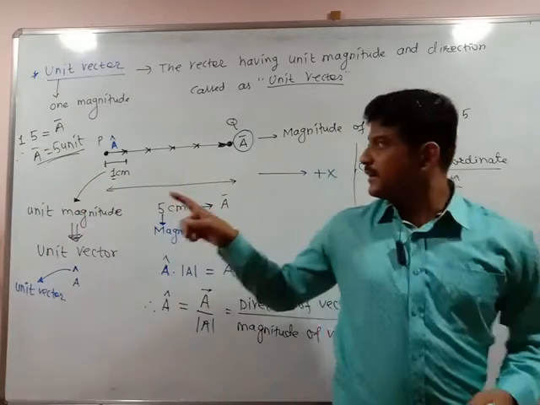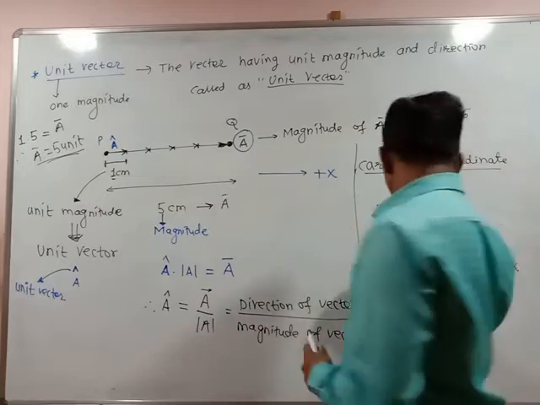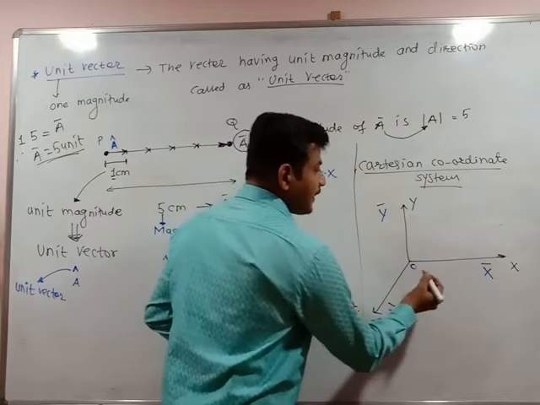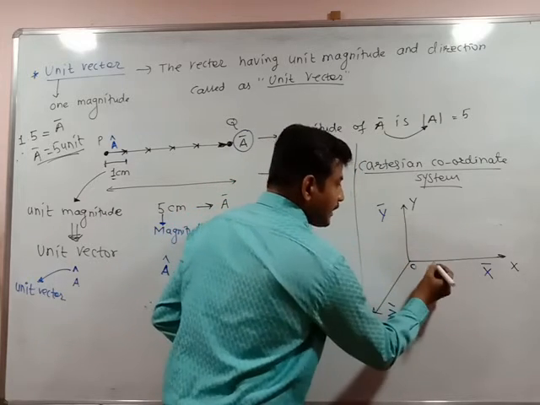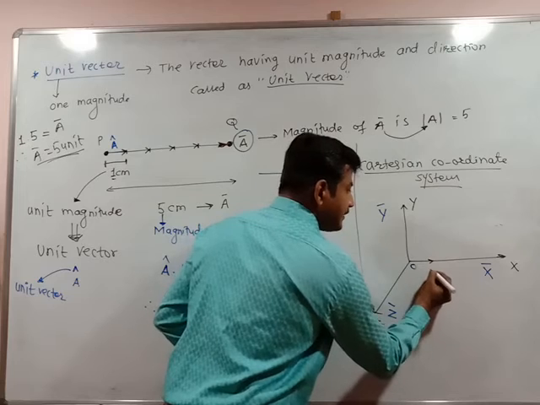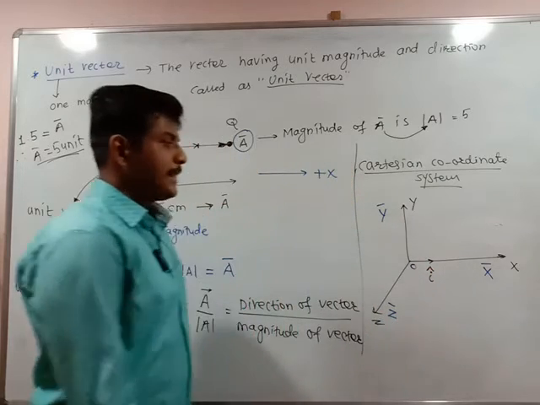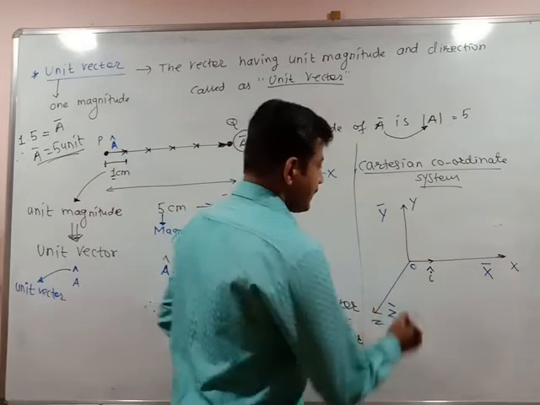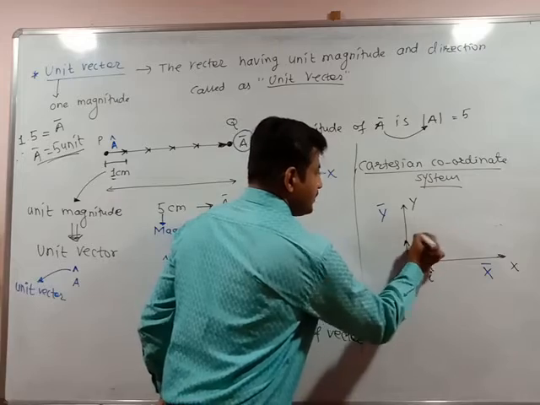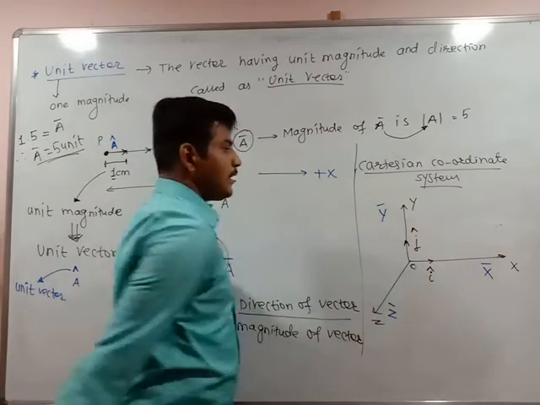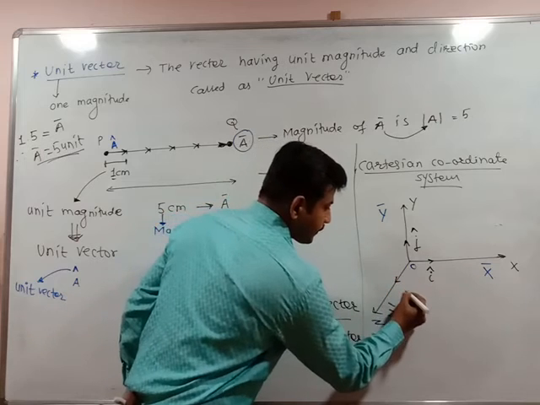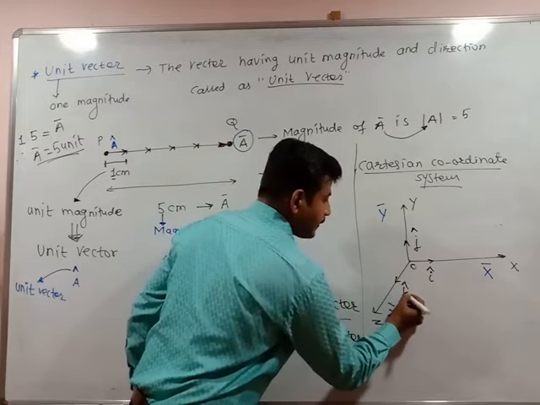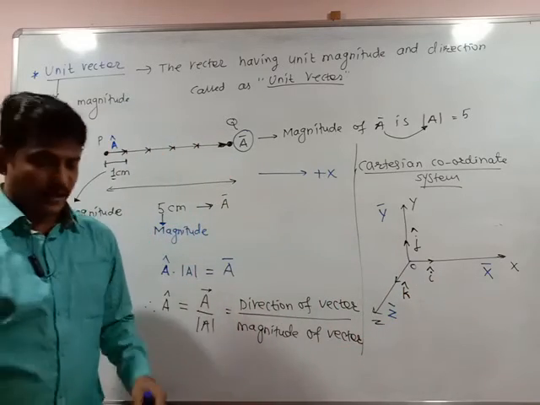Now, if this is the unit vector a cap for a bar, what is the unit vector for x bar? In physics, the unit vector along the x direction can be represented as I cap. I cap is nothing but the unit vector along the x axis. J cap is the unit vector along the y axis, and K cap is the unit vector along the z axis.